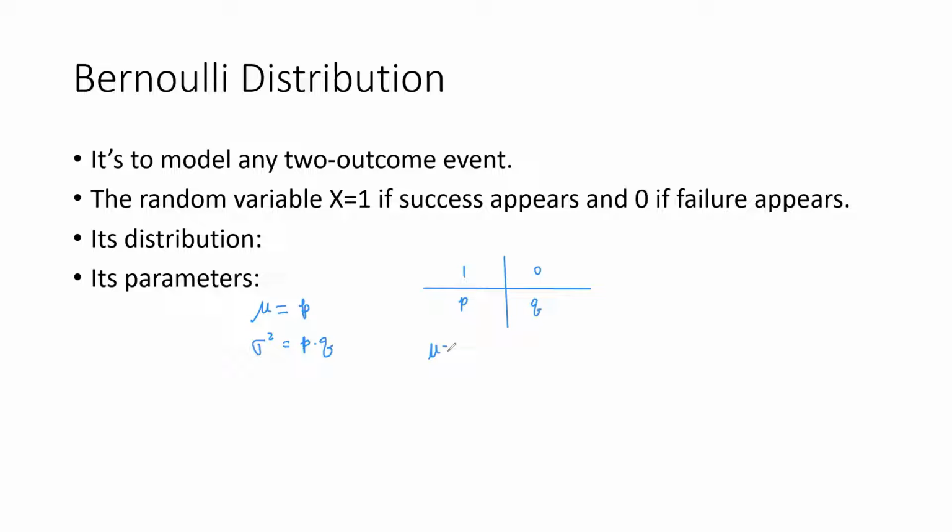So mean equals 1 times p plus 0 times q, so just p. And the second moment, E of x squared, equals 1 squared times p plus 0 squared times q. You also get p. Then the variance equals E of x squared minus E of x, which is the mean, squared. So you have p minus p squared equals p times 1 minus p, or p times q.